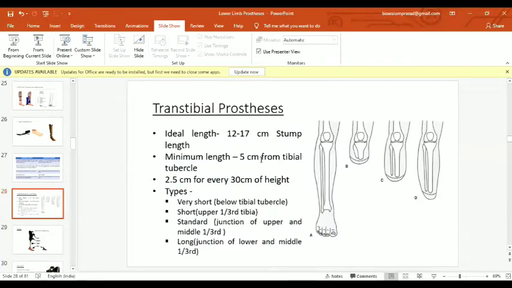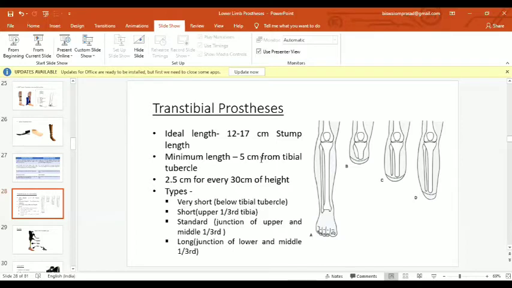So we can come to transtibial processes. What are the criteria for a transtibial stump? The ideal stump length should be 12 to 17 centimeter, or you can say 2.5 centimeter for every 30 centimeter of height. If it increases or decreases, we can vary that by 2.5 centimeter. The minimum length is 5 centimeter from the tibial tubercle.